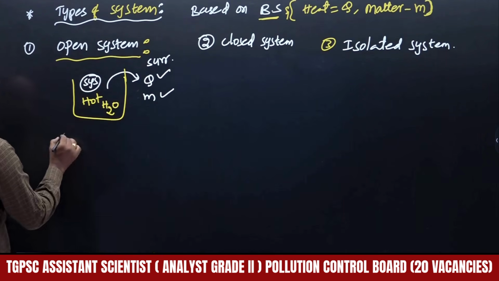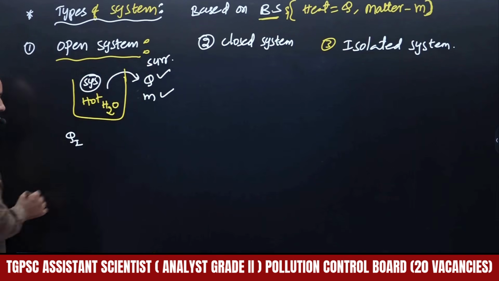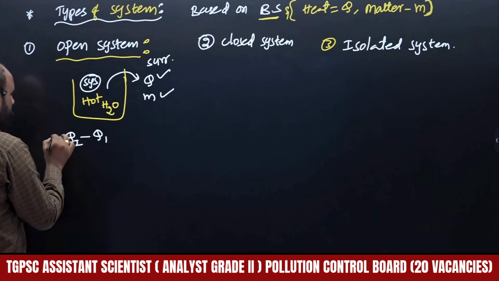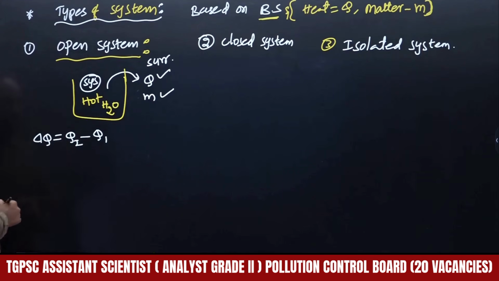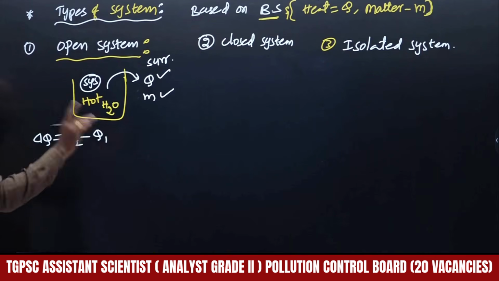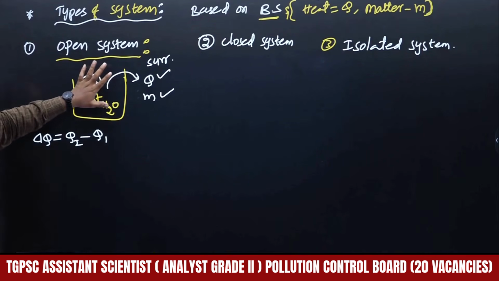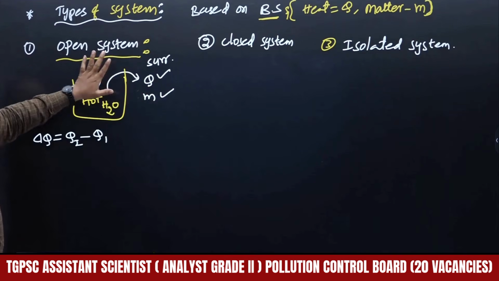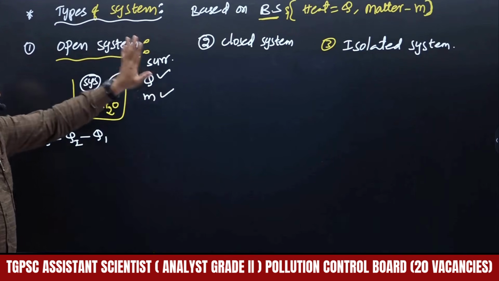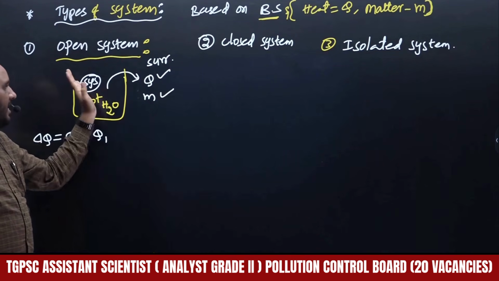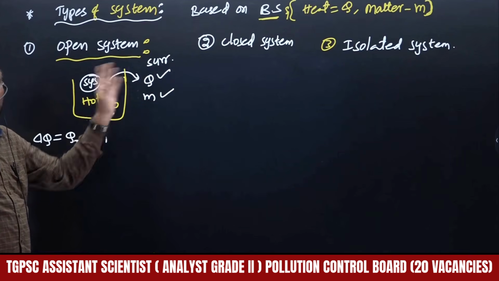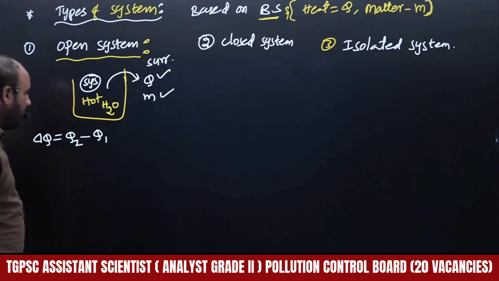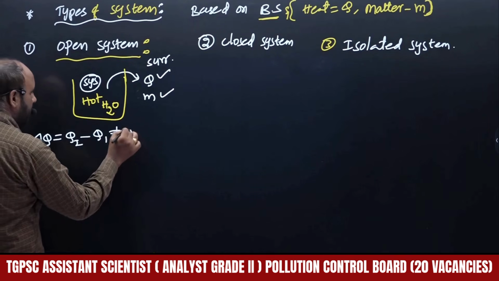Initially some Q is there, that means the heat of the system. Then later on some heat is transferred, that becomes Q1. So Q2 minus Q1 is delta Q. Are Q2 and Q1 both the same? No. Q2 is initial, Q1 is final, so there is a change. If it is 100 joules of heat energy and the surroundings have 27 joules, the 100 will be converted to 27, heat will be exchanged. Therefore it will be reduced, which means there is a change in heat energy values, so this change is not equal to 0.